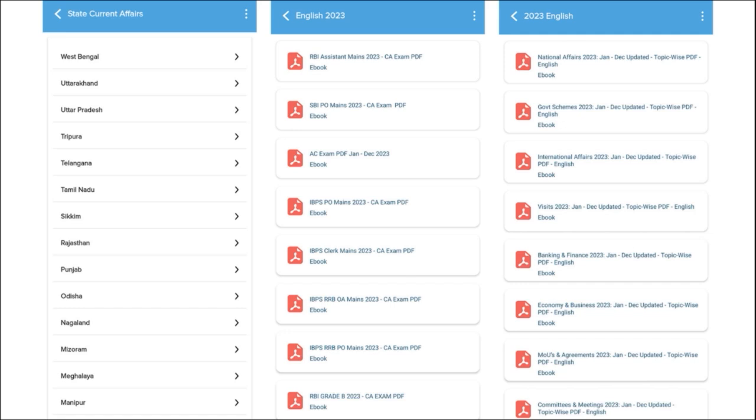Then for the students who are preparing for state exams, they will also benefit here, as we will make sure to provide state-wise current affairs for them. Apart from this, we also make sure to cover the topic-wise current affairs such as national affairs, government schemes, international affairs, banking and finance, economy and businesses, as these are the topics from which the examiner definitely asks questions, and these are covered on the monthly basis.